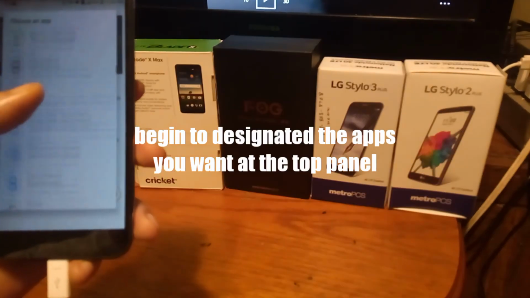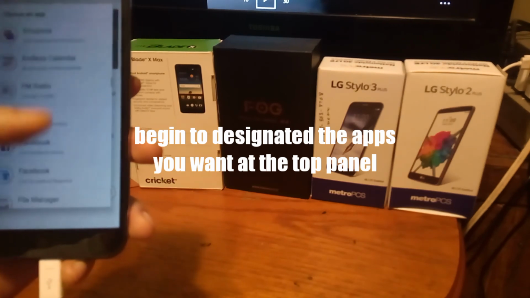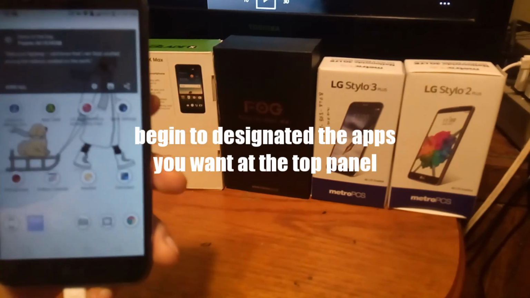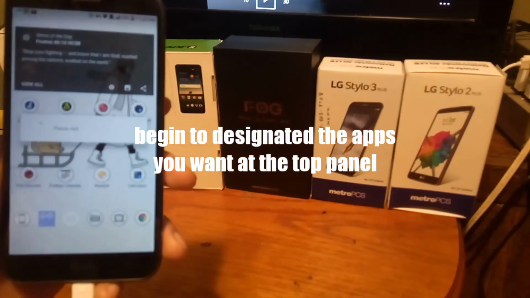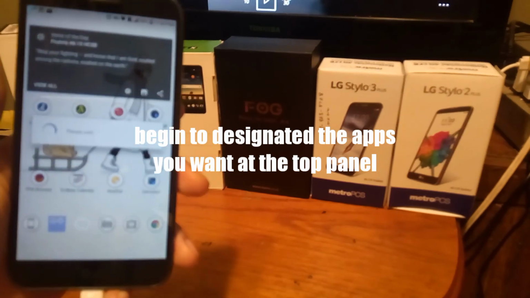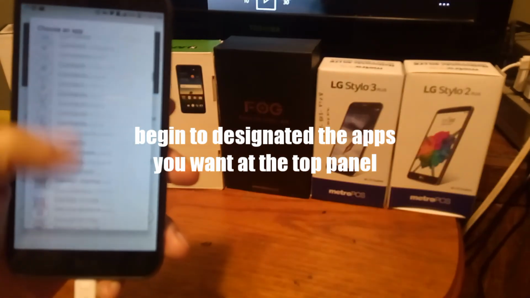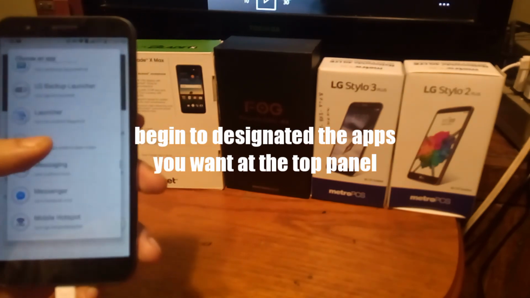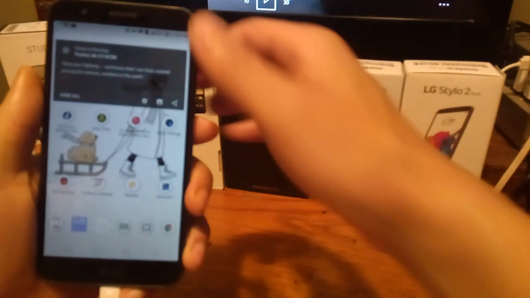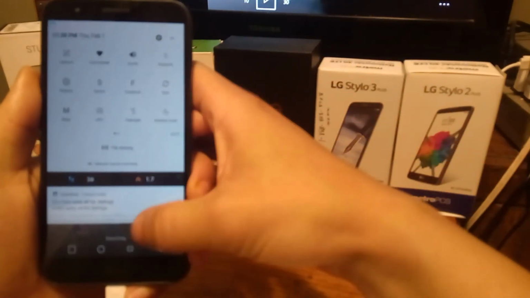I use a ton of different apps on a regular basis. So let's choose Facebook as well, and then let's just add one more app, and you can see Spotify and Facebook are already there, and then just one more app after that. Let's add Google Maps. So when you slide down that notification bar, or you could just do it with two fingers like I said, and it gets right to it, you can see that Spotify, Google Maps, and Facebook are actually on the notification bar.